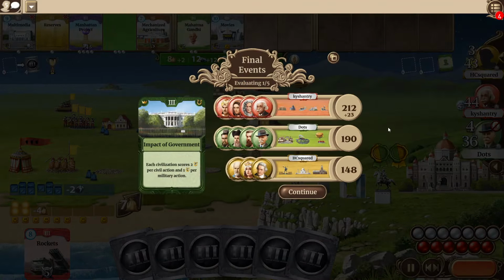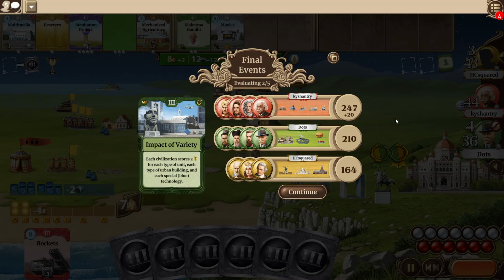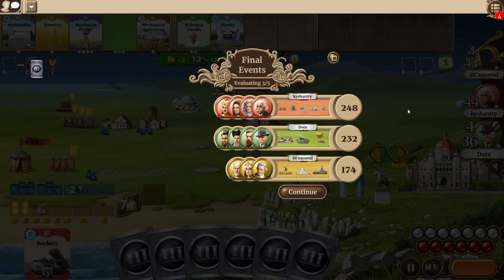The first impact is the impact of government, plus 23 for kyshantry, plus 20 for Dots. So kyshantry now having an 18 culture lead. We then have the impact of variety that also looks strong for kyshantry, but even stronger for Dots. So both have a very great variety. Dots, of course, has Anthony Gaudi, who is always helping with that impact, or the setup that you want to go with him is helping with that. HCsquared doesn't score too well in the impact so far.